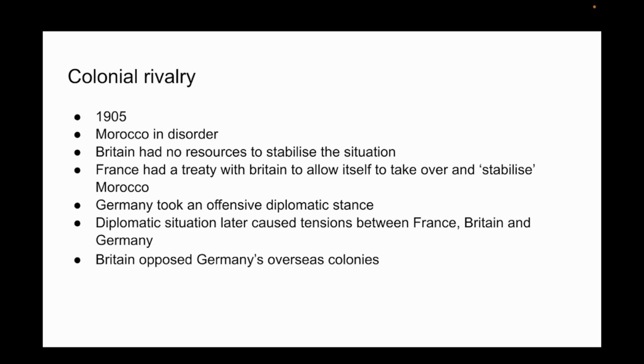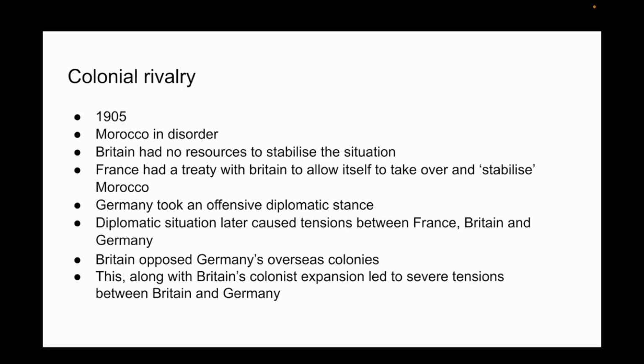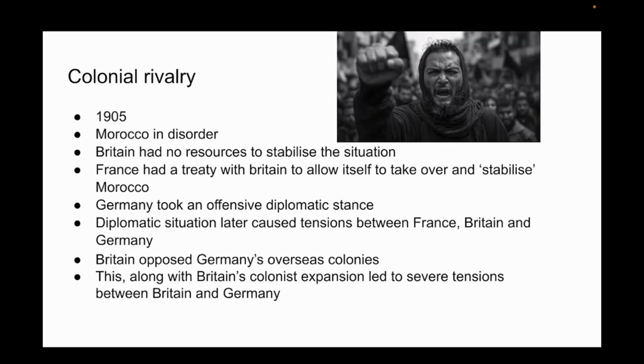Moreover, attacks and resistance against deals and cooperation with Germany in overseas colonies was substantial from within Britain. Britain's desire for colonial expansion and the antagonization of Germany within Britain led to severe tensions between the Entente and Germany, granting a motive for Germany to declare war later in 1914.